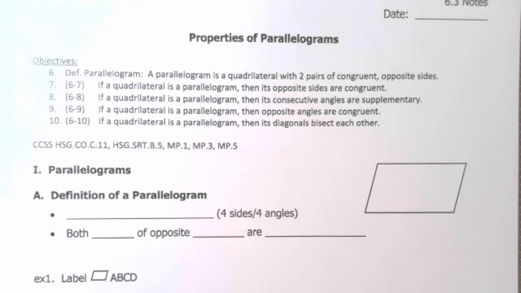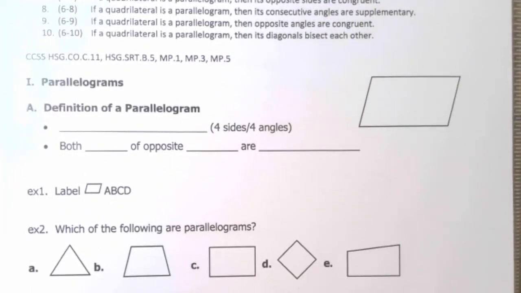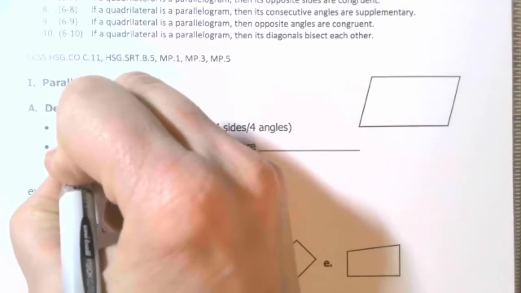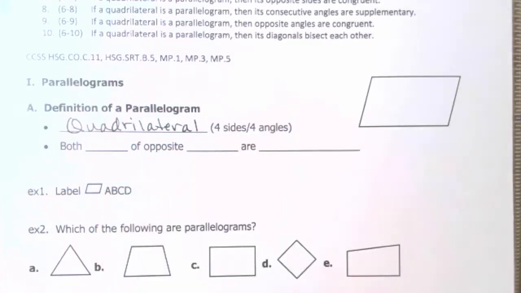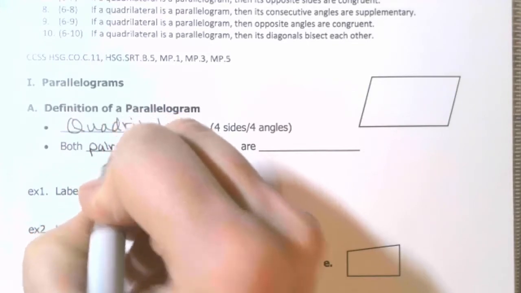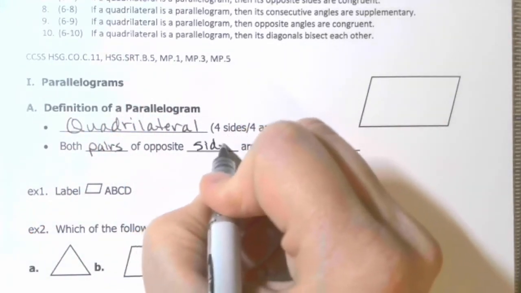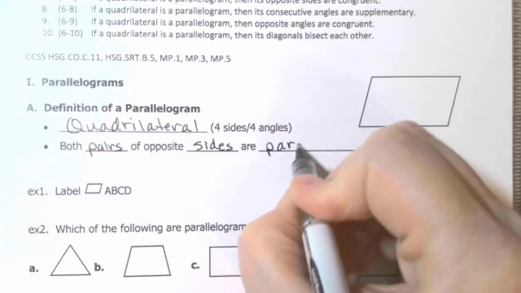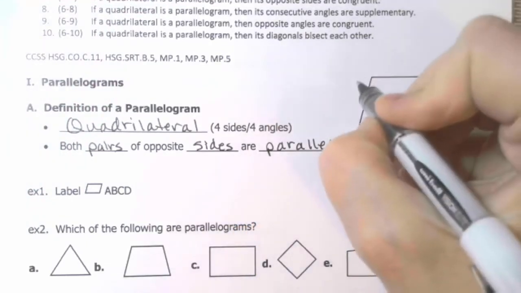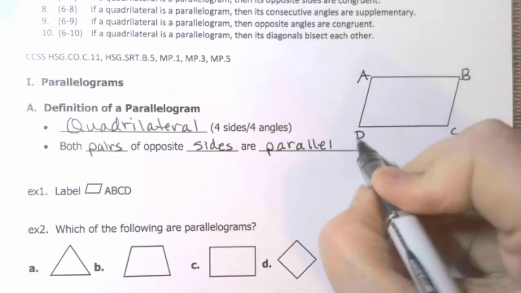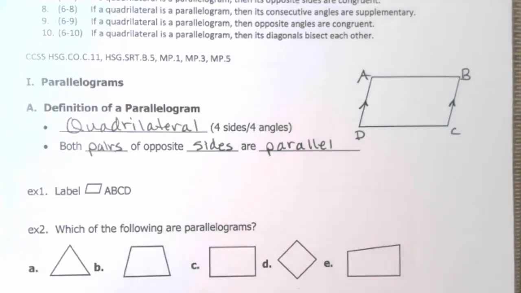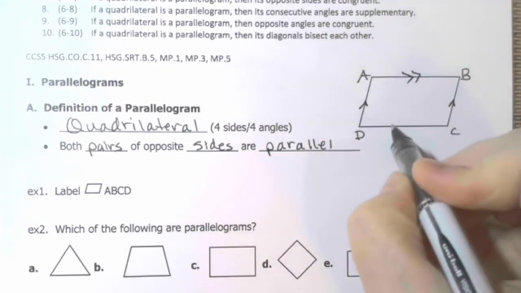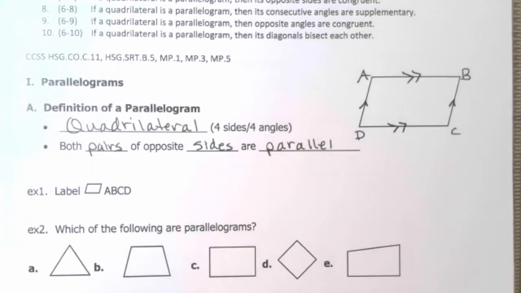All right, Roman numeral 1, parallelograms. Let's start with the definition. The definition of a parallelogram is it has to be a quadrilateral, which is a four-sided figure, and then both pairs of opposite sides are parallel. So if we call this A, B, C, D, if it's a parallelogram, then we know automatically AD and BC are parallel, AB and DC are parallel by the definition.